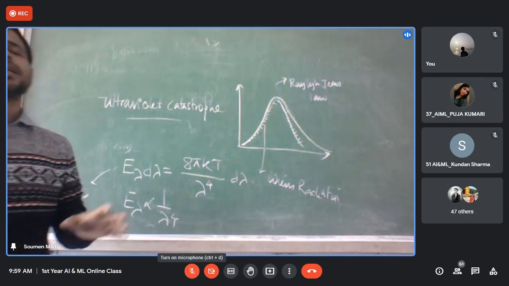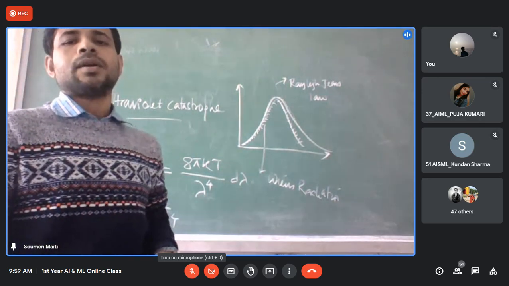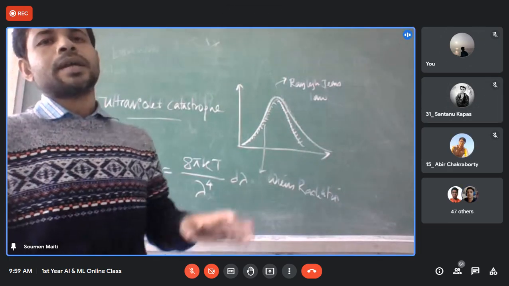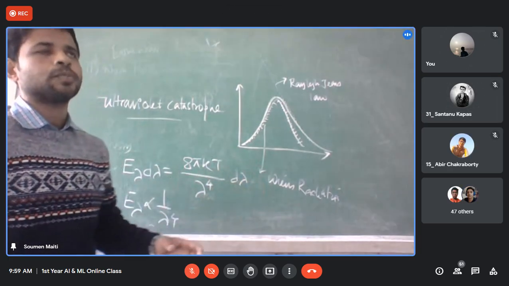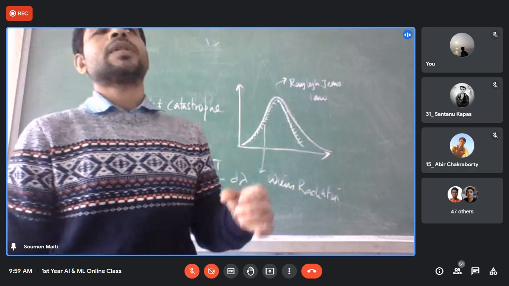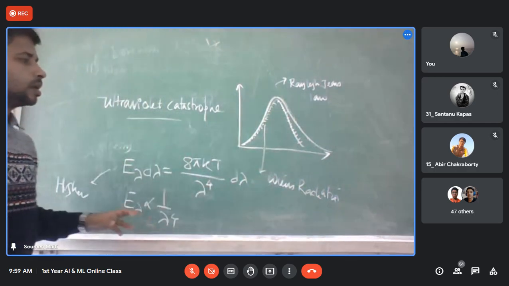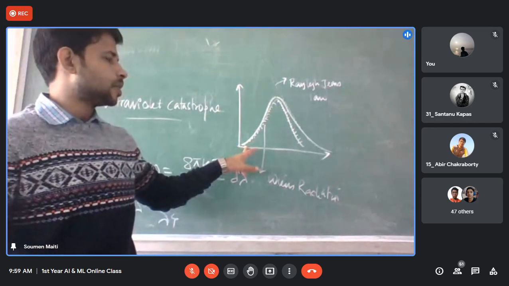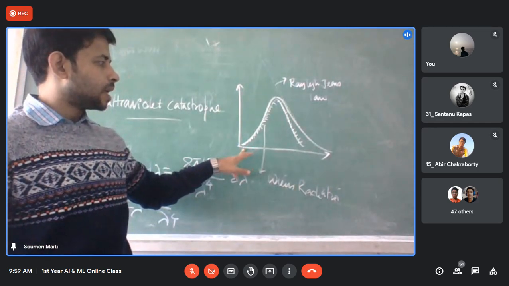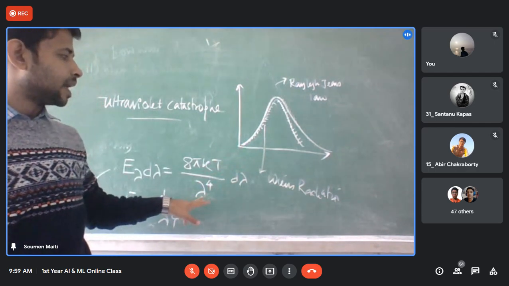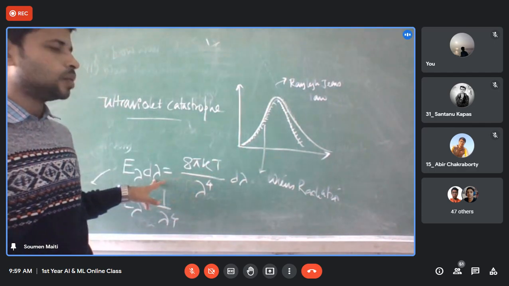Okay, is it clear to everyone? Yes, sir. So why ultraviolet catastrophe? Because Rayleigh's law is not valid in the shorter wavelength region. Experiment predicts that at lambda tends to 0, E lambda should be 0, but this law predicts that at lambda tends to 0, E lambda should be infinity.